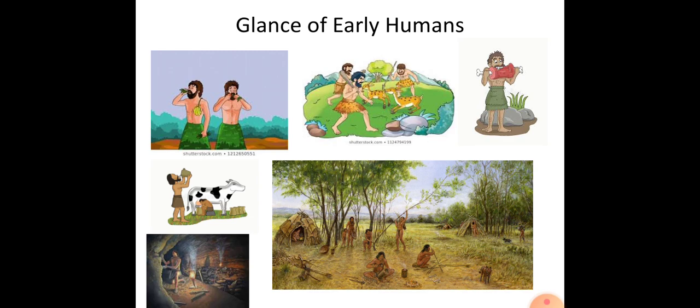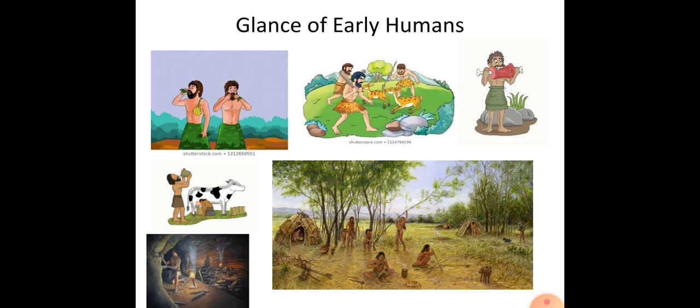See, a glimpse of early humans. What do you see in this picture? You can clearly see that early humans lived in caves and jungles, did not wear clothes like us, and did not cook their food. They ate raw food.